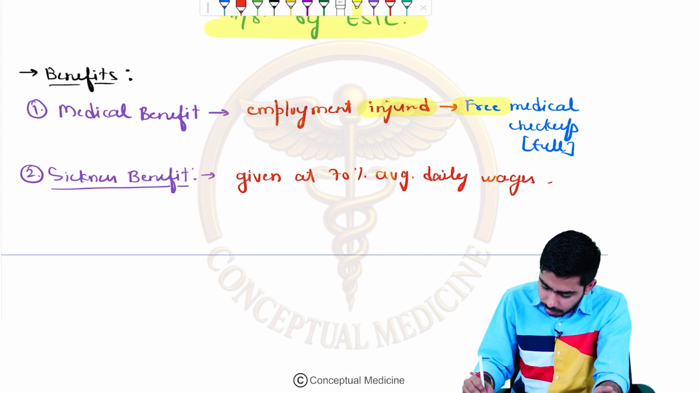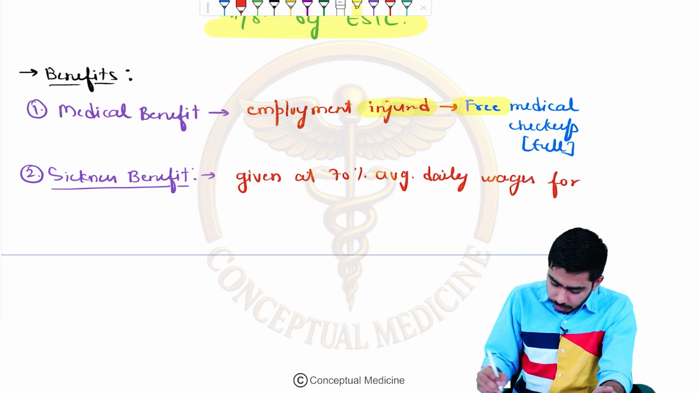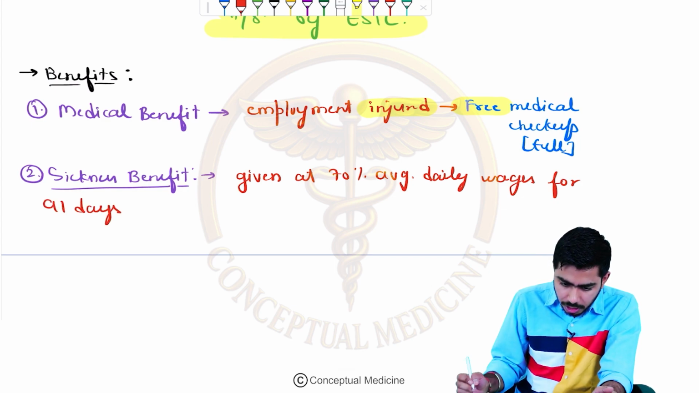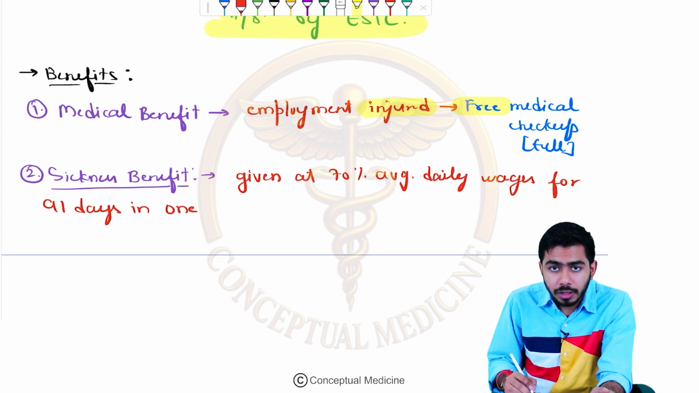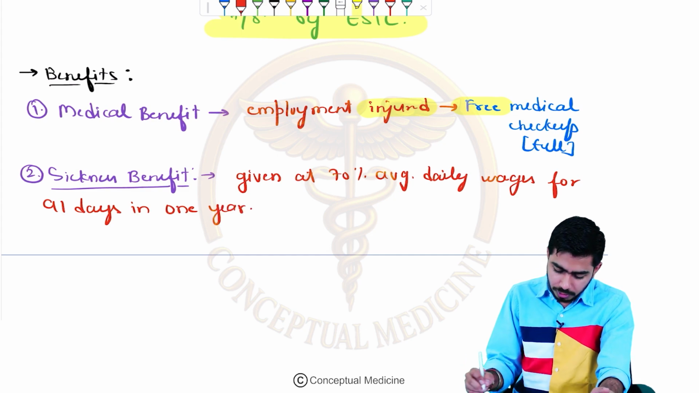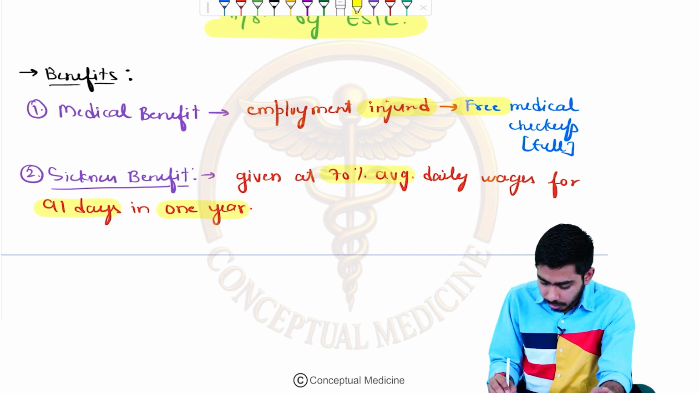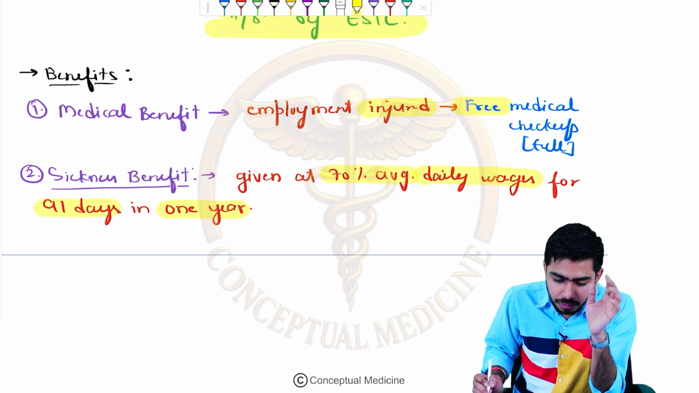And they will be given these wages for how many days, guys? For 91 days, right? And that has been asked previously. In what duration, am I talking about monthly? No, in 1 year. So in 1 year, for 91 days, 70% of the average daily wages might be given to that person, right?